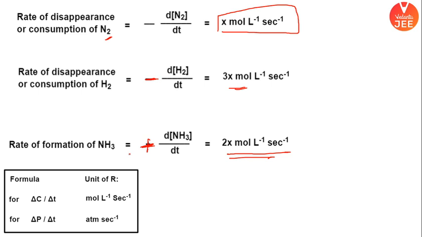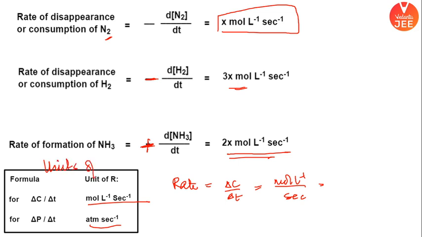One more point I'll add here. Sometimes they ask what is the unit of rate. Rate is equal to del C by del t. Concentration is what? Mole per liter. Time is in seconds, right? So this will become mole per liter per second. By chance, if the concentrations are given in pressure terms, it will become atm per second. So I have given the units of rate as well. Okay, I have given you this too.